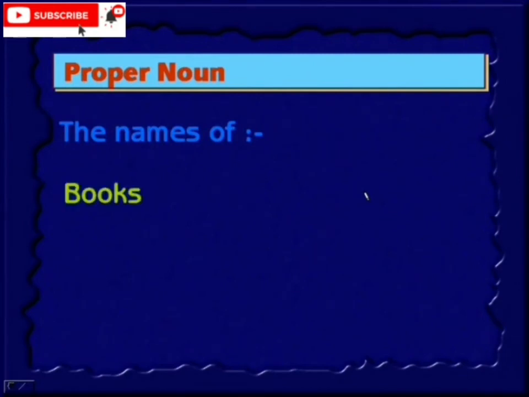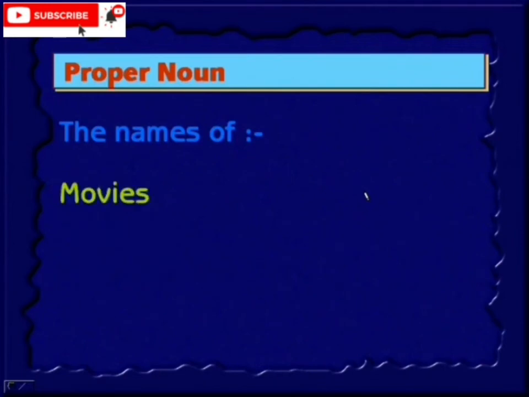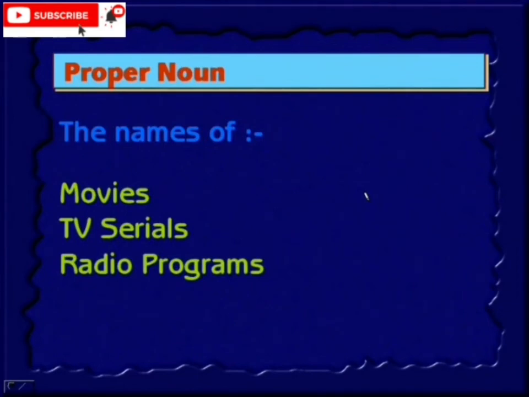The names of books: you take any book name, that is a proper name. Names of magazines: if you take any magazine, that is a proper noun. All newspaper names come under the proper noun. All movie names, TV serials, radio programs are all proper nouns.